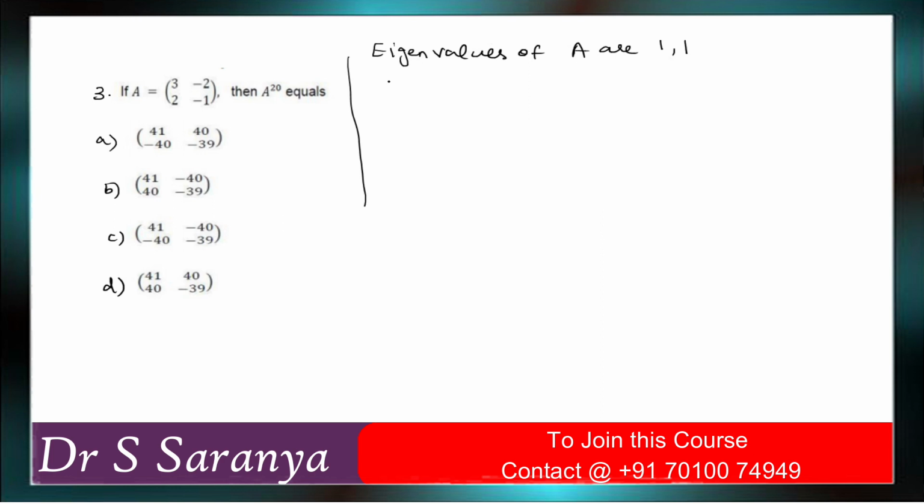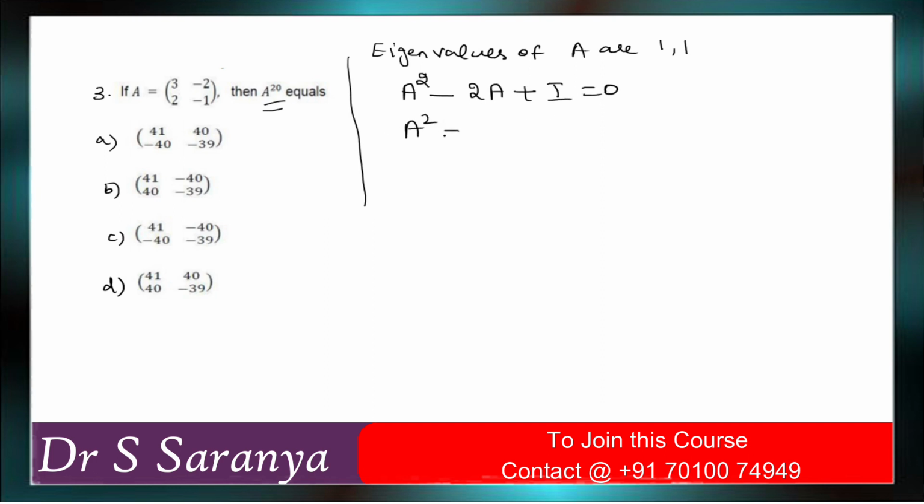But what I am going to do is take the equations. For A to the power 20 you can go with the Cayley-Hamilton theorem, okay? Cayley-Hamilton theorem: every square matrix satisfies its characteristic equation. So it is A squared minus 2A plus I equal to 0, correct?